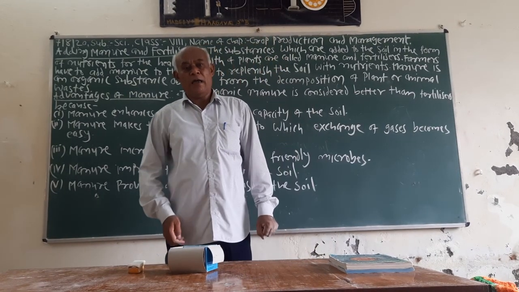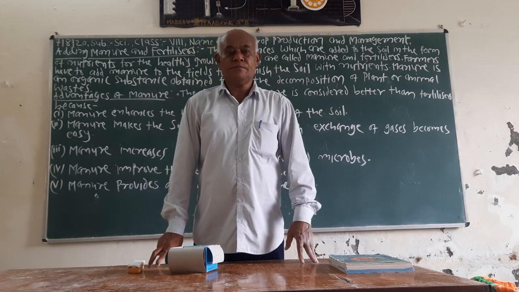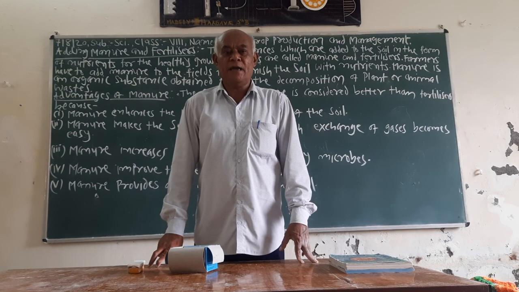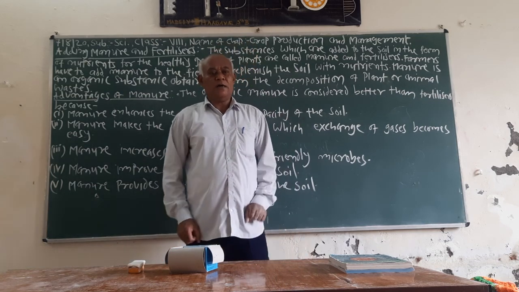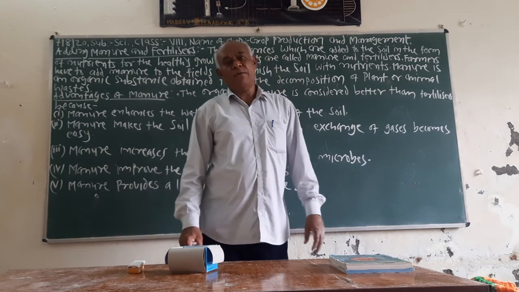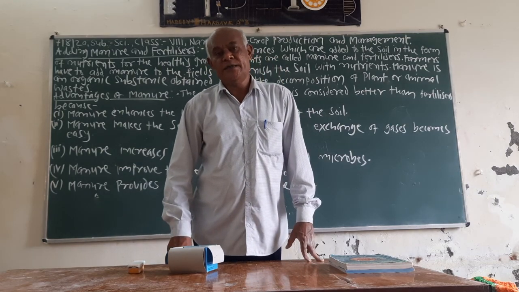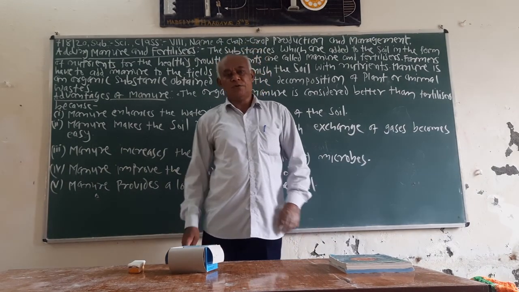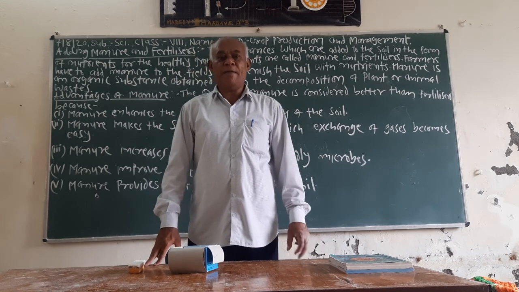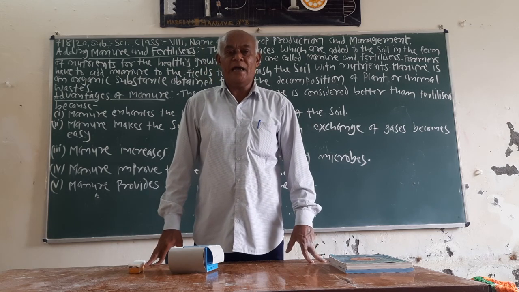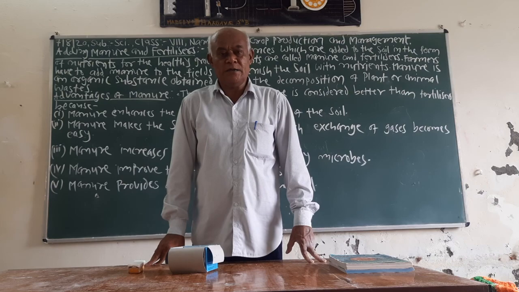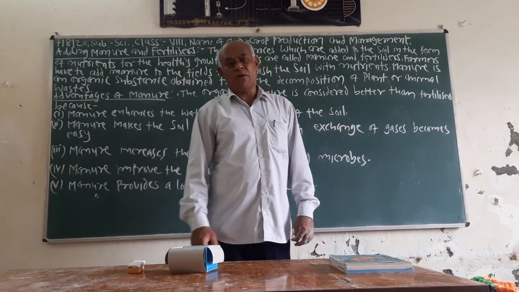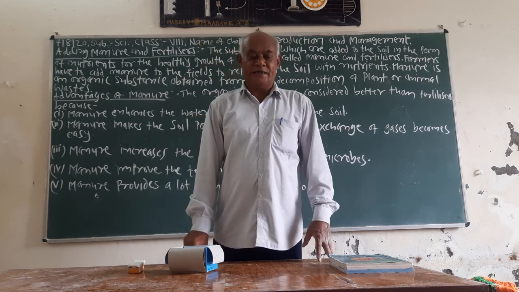because by continuously sowing the crop on the same field, the amount of nutrients in the field decreases. So, if we continue sowing the crop on the same field without adding manure or fertilizers, the yield or production of the crop decreases.